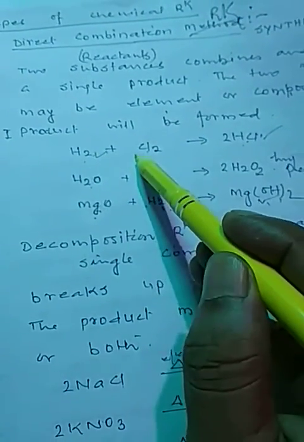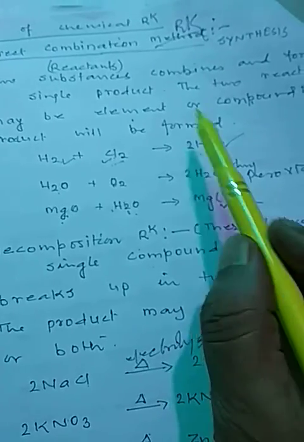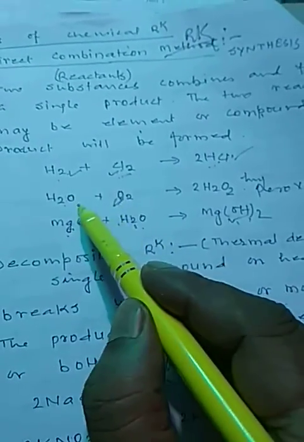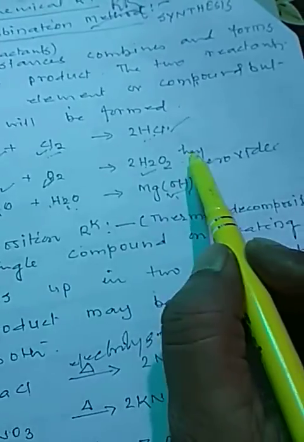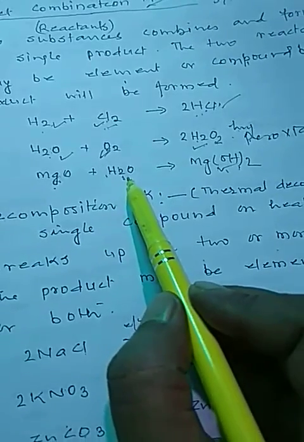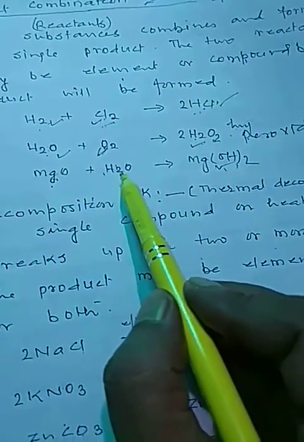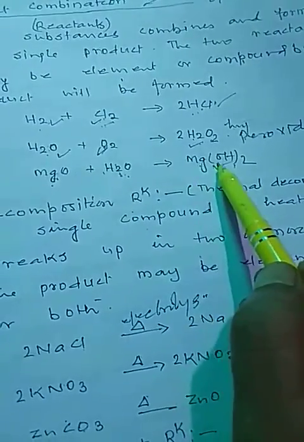Here both are elements, forming a single product. Here is 1 element and 1 compound, forming a single product, H2O2, it is called hydrogen peroxide. Here both the reactants are compounds, and form a single product, magnesium hydroxide.